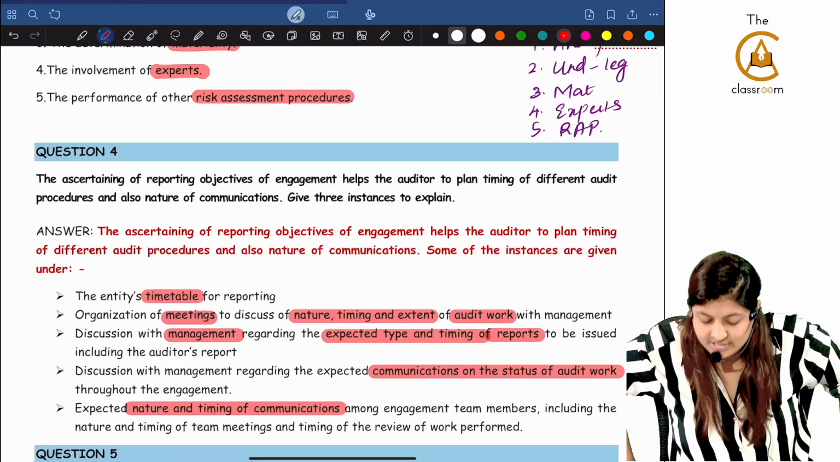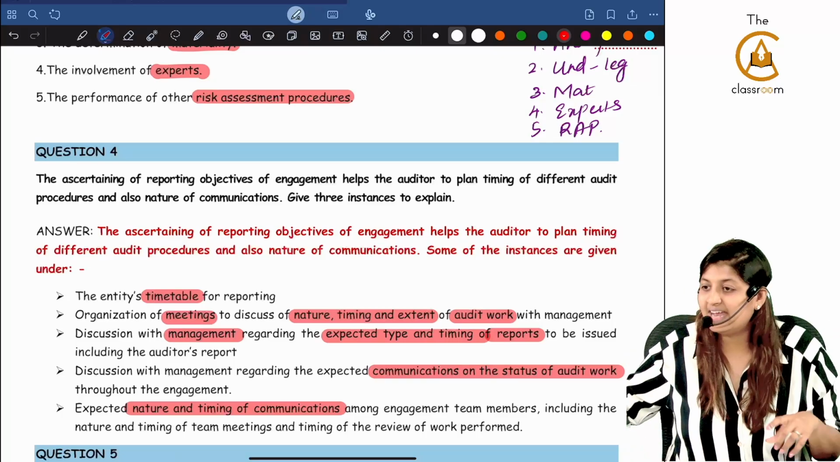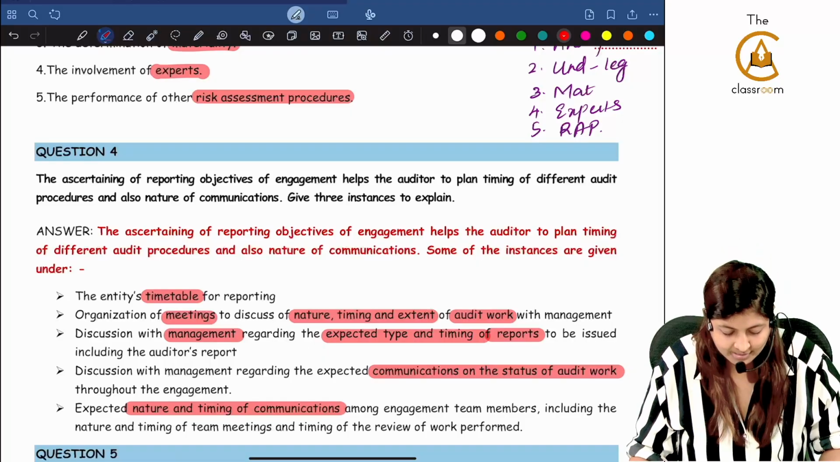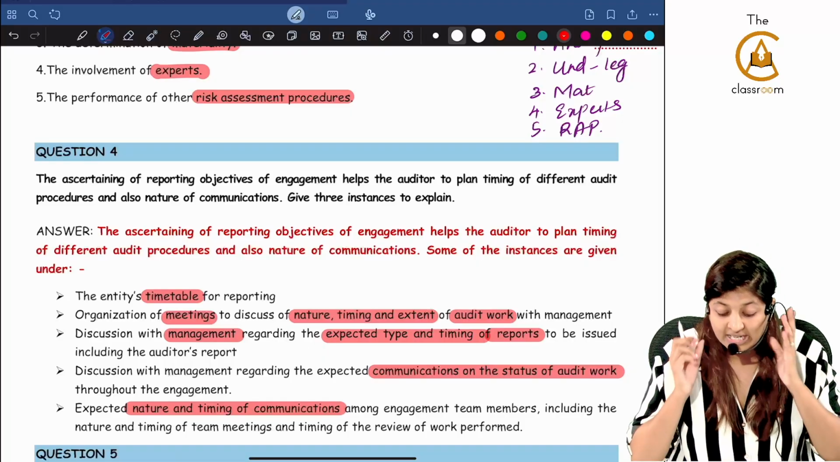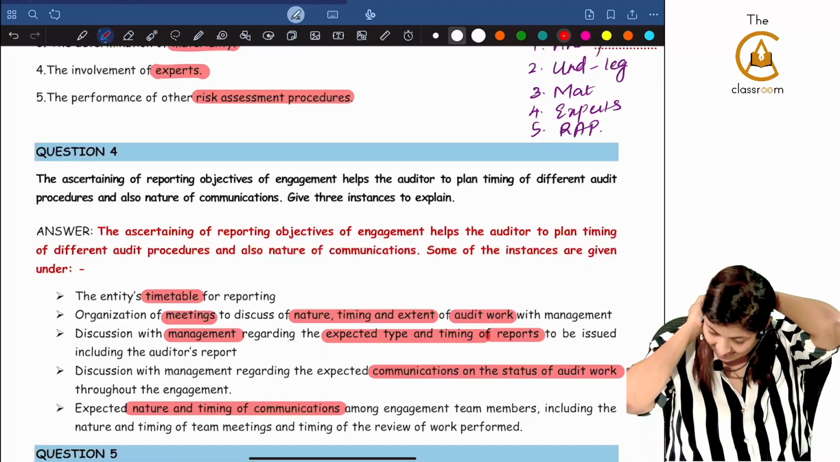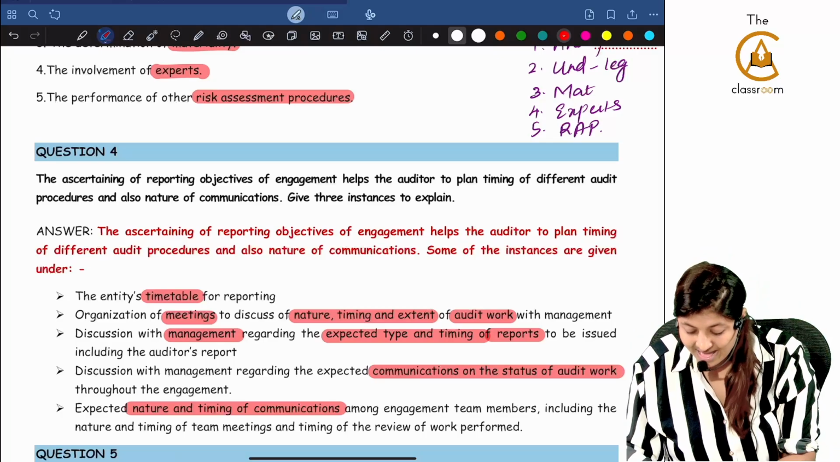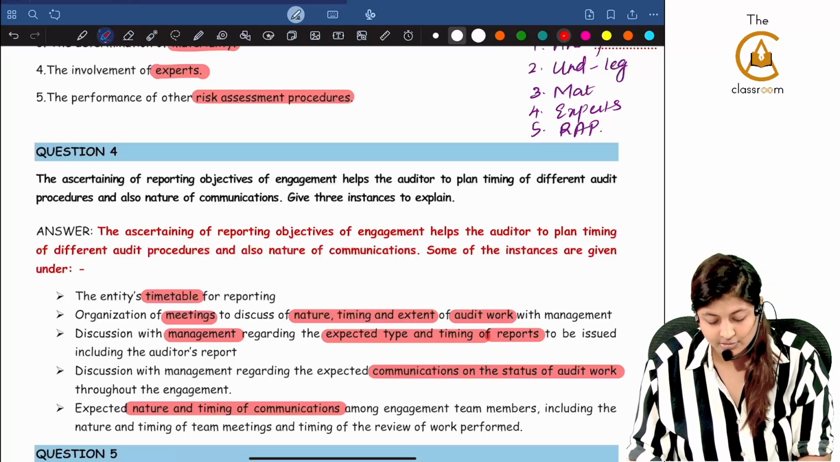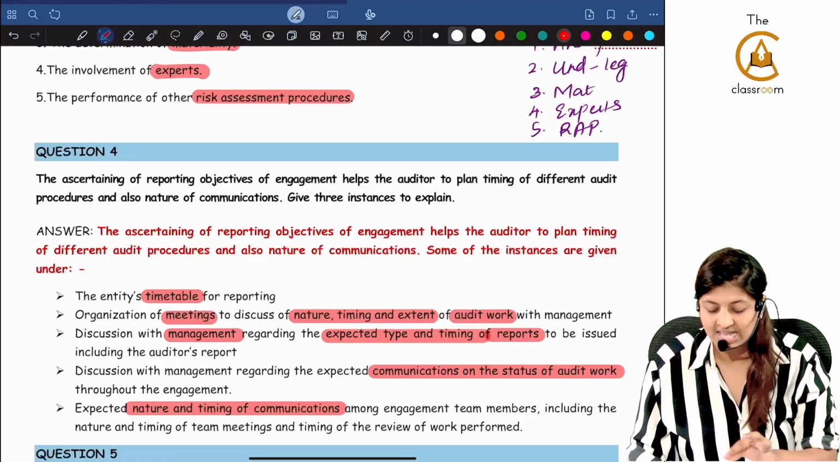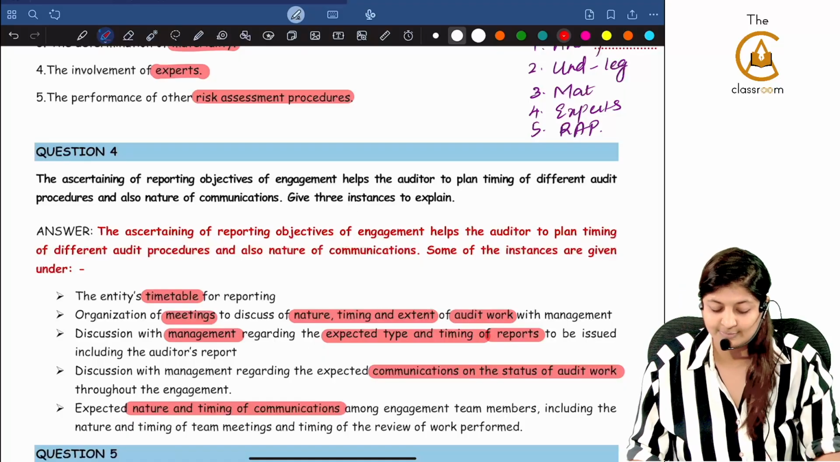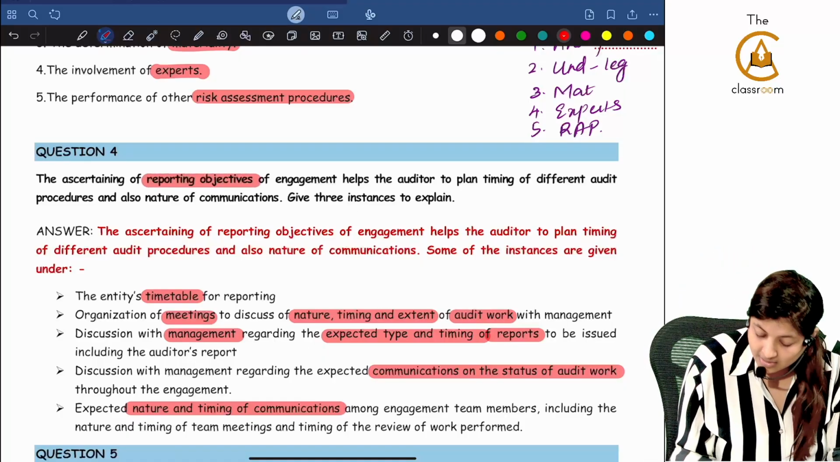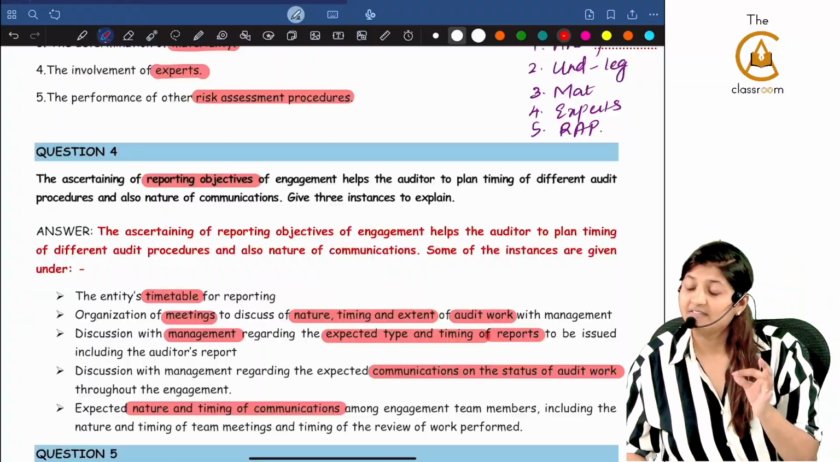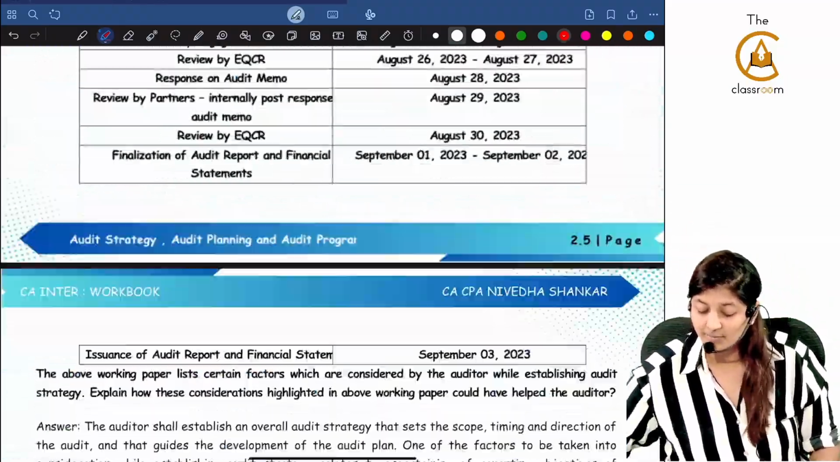Now I'll read the question, then I will teach you the entire flow, then you will be able to answer. Ascertaining of reporting objectives of engagement helps the auditor to plan the timing of different audit procedures and also the nature of communication. Give 3 instances to explain what? The reporting objectives. Where did we see this terminology, reporting objectives?